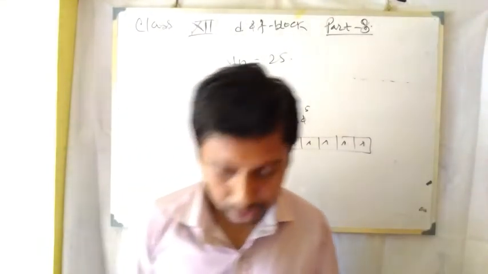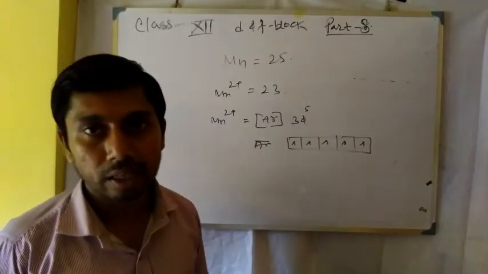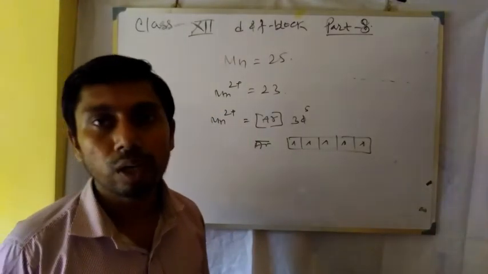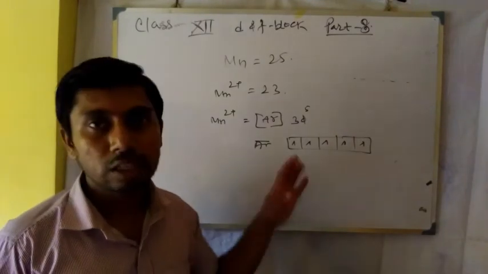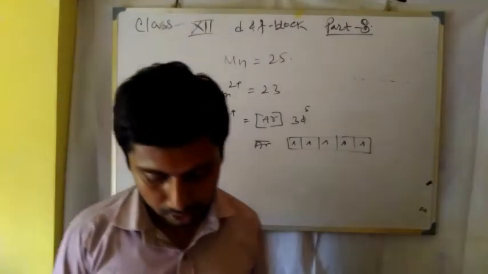So it is paramagnetic in nature because there are lone electrons; if there were no lone electrons, then it would be diamagnetic. This property will also be discussed in the next chapter, coordination chemistry.